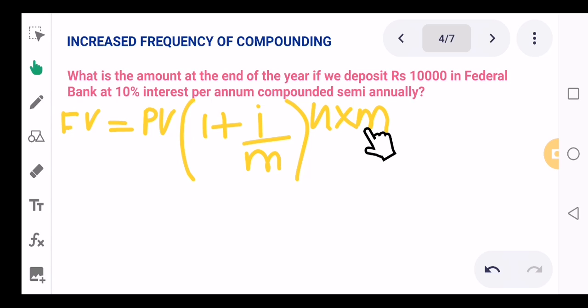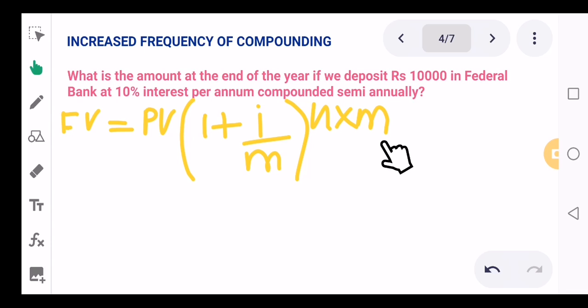So if it was quarterly, how many quarters are there in a year? There are 4 quarters in a year. So what would have happened? In every year you would have been given interest 4 times. If interest is given 4 times, you need to take the number of years into the times. The times will be 4. If it is quarterly, it is 4.